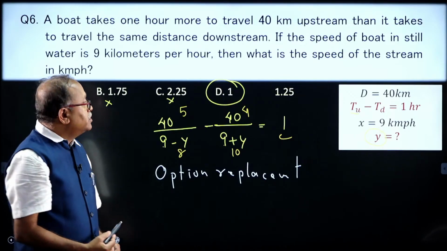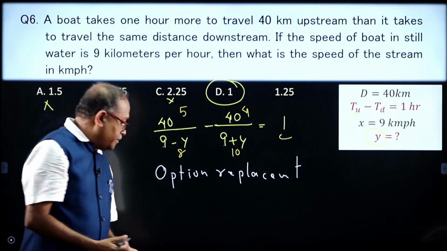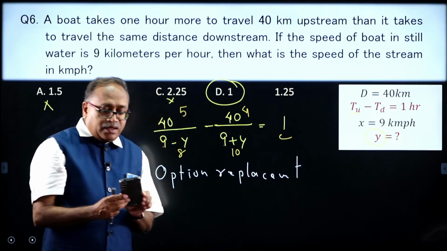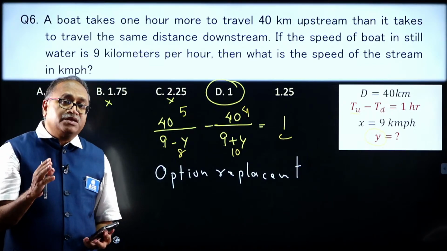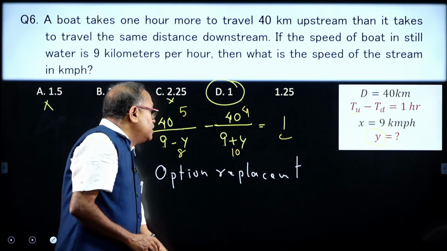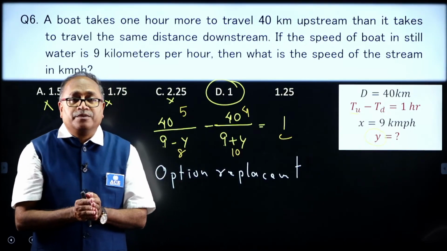Therefore, the y value should be 1. Yes, my dear friends, you are understanding when to replace the options: whenever we get the variables in the denominator.